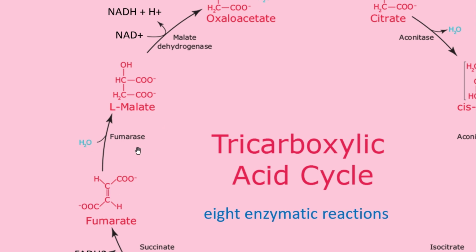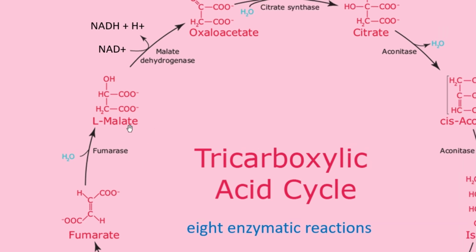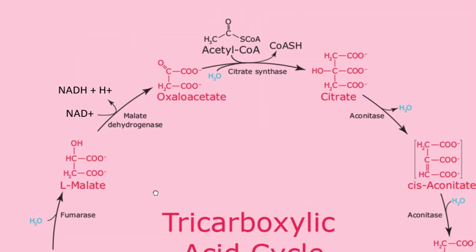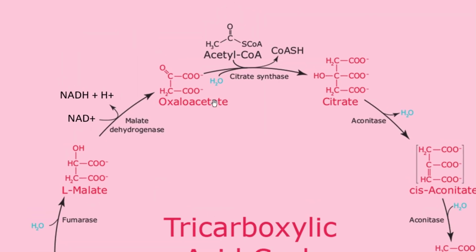So fumarate is converted into L-malate by fumarase, and finally malate is converted into oxaloacetate by malate dehydrogenase. Again another oxidation reduction reaction, because dehydrogenase is the enzyme, and here also NAD plus is converted into NADH and H plus.